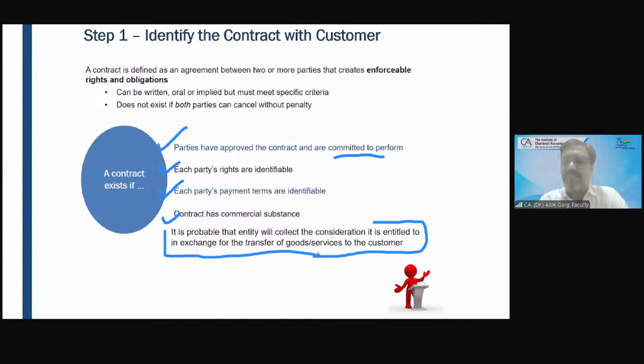For example, I am a chartered accountant and I am providing GST services. I have entered into a contract with a company that I will file the GST returns on a quarterly basis. And how much will I charge? I'll charge 50,000 rupees per quarter. So 2 lakh rupees for the year.